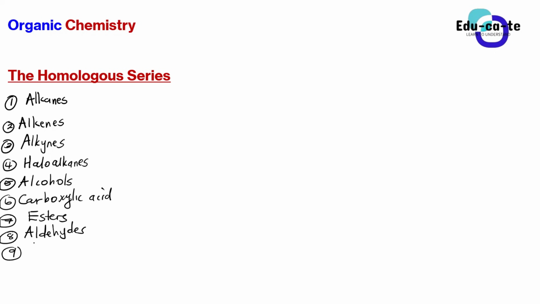So you guys should remember that these are the 9 groups of organic compounds that form the homologous series. Whenever they ask you the homologous series, they just want to know which group we are referring to here. So we can be referring to alkanes, alkenes, alkynes, or haloalkanes, or different types of them. I gave you a task, guys, to research more information about alkanes, alkenes, and alkynes.